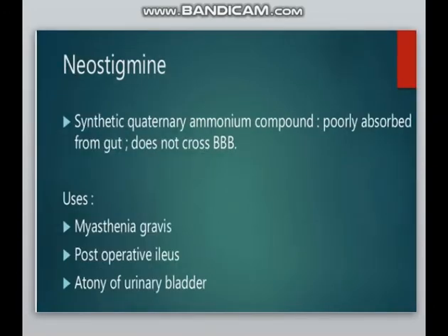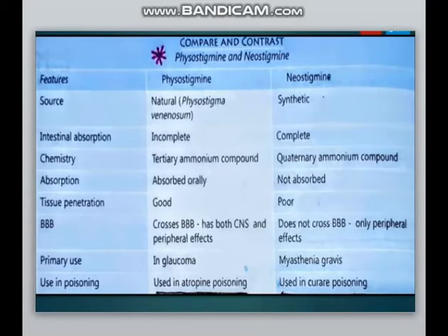Next drug most commonly used is neostigmine. It is a synthetic quaternary ammonium compound, and it is poorly absorbed from the gut and does not cross the blood-brain barrier. So there is a difference between physostigmine and neostigmine: physostigmine can cross the blood-brain barrier, but neostigmine cannot. It can be used in myasthenia gravis, post-operative ileus, and atony of the urinary bladder.